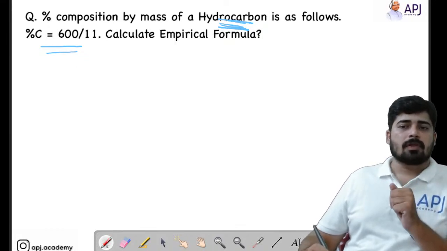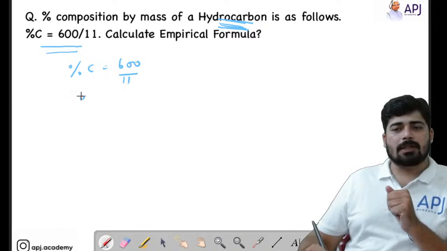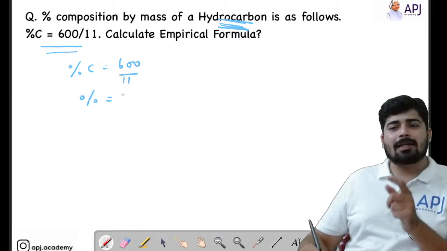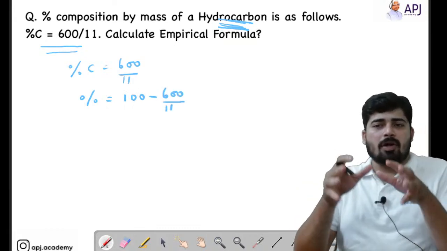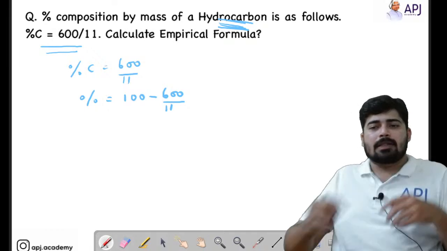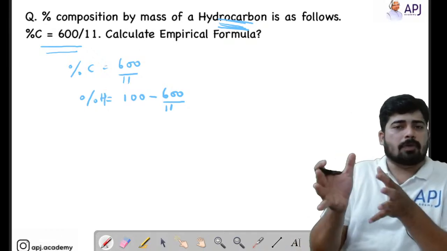We know that percentage carbon is equal to 600 by 11. In order to find the percentage hydrogen, you can subtract the percentage carbon from 100, because percentage carbon and percentage hydrogen together sum to 100%, right?